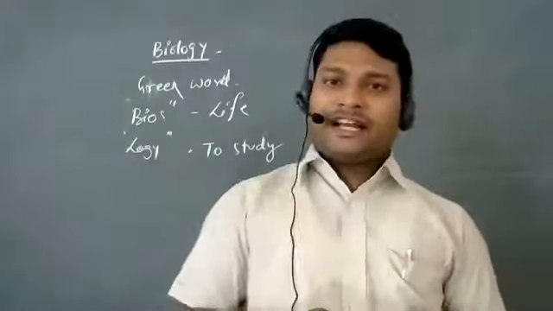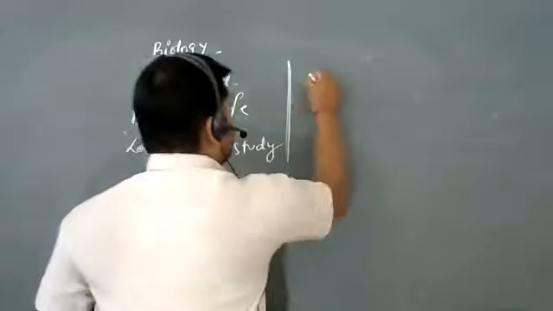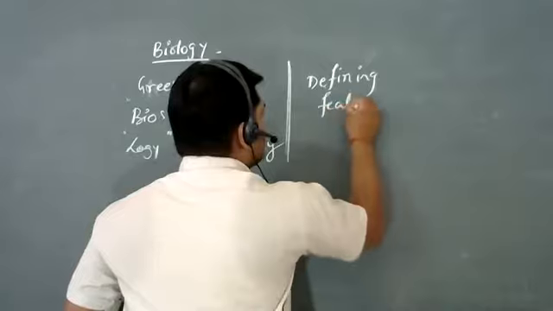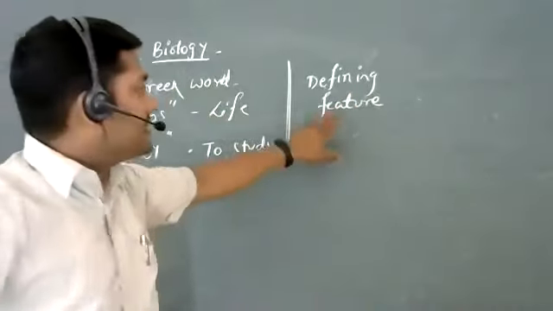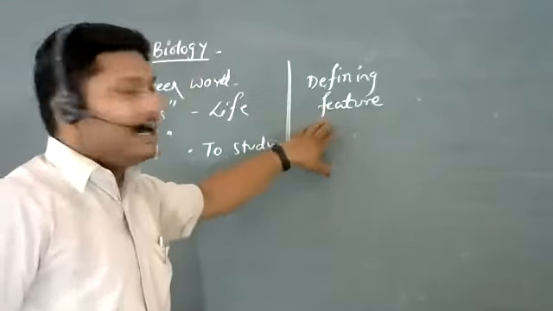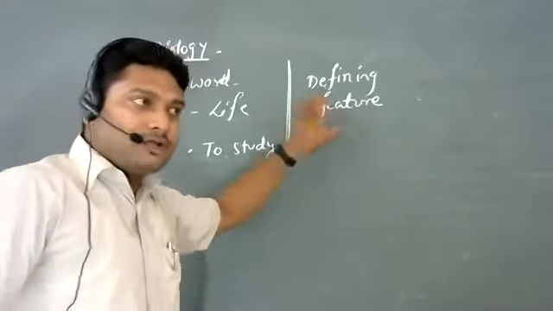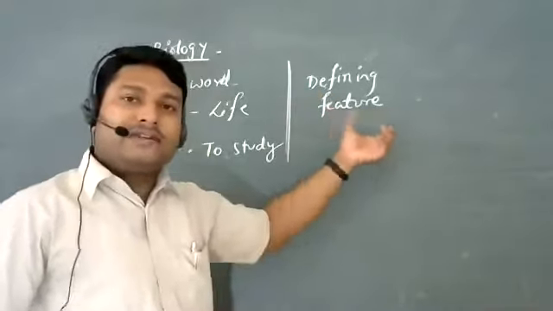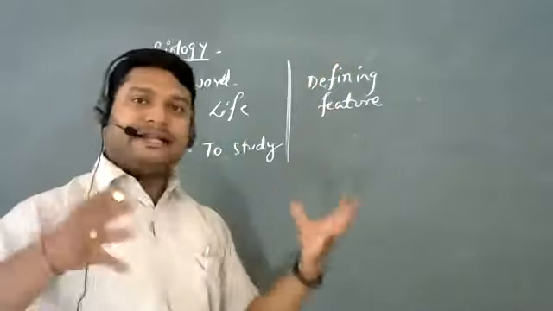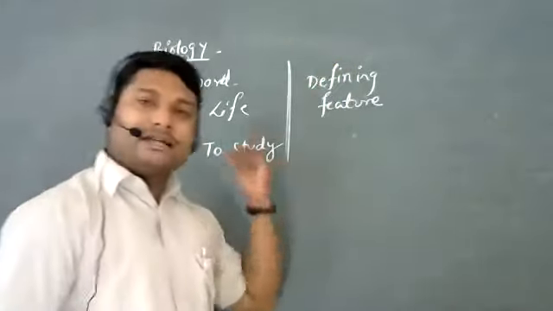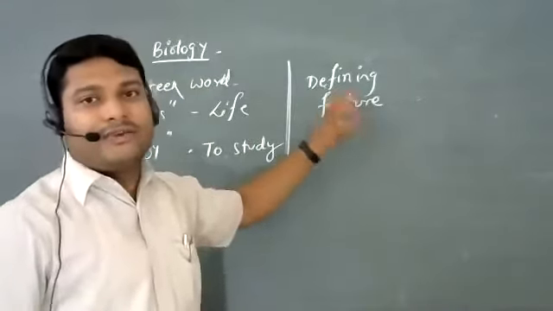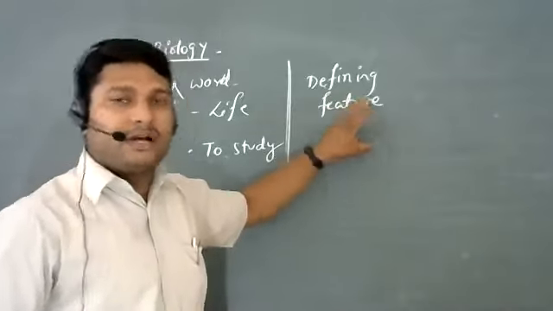Now, what do you mean by a defining feature? What I'm saying is, we are talking about a particular feature that is present only in living organisms and absent in non-living things. So we're going to try to find out what features are exclusively found in living organisms. If anything in our surroundings exhibits that particular feature, we will call it a living organism or living creature.